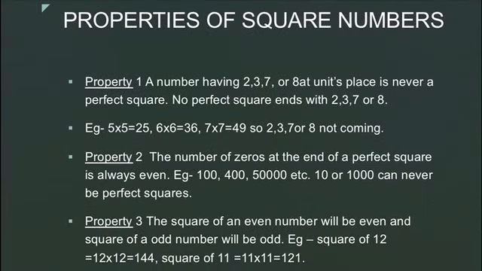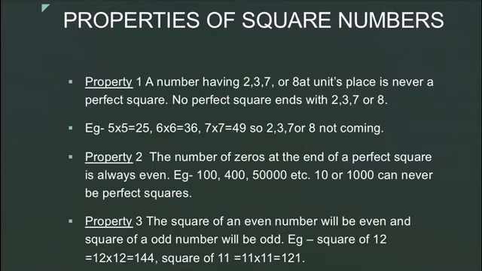For example, 5 multiplied by 5 equal to 25, 6 multiplied by 6 equal to 36, 7 multiplied by 7 is 49. So, what is at the unit place in these numbers? That is 5, 6 and 9, not 2, 3, 7 or 8. So, we have to check whether 2, 3, 7, 8 is there at unit place, then it is not a perfect square.